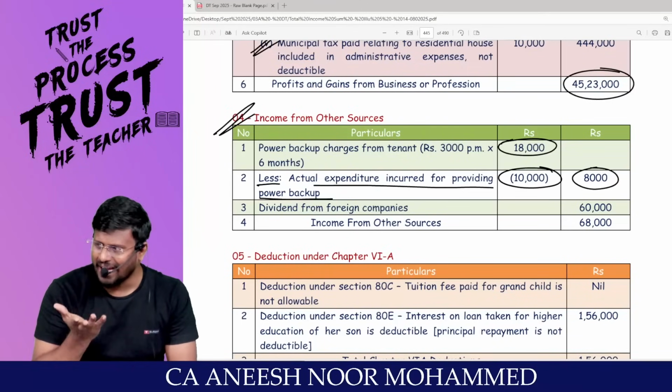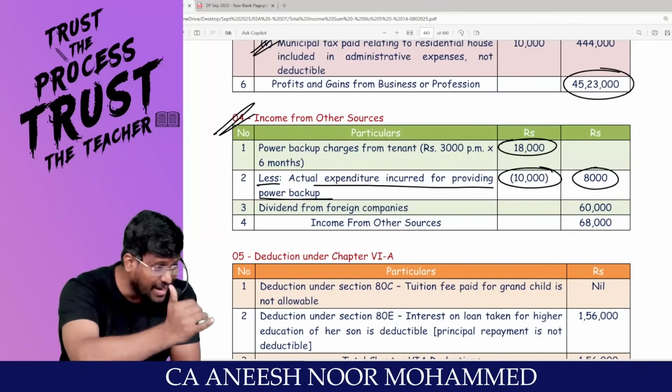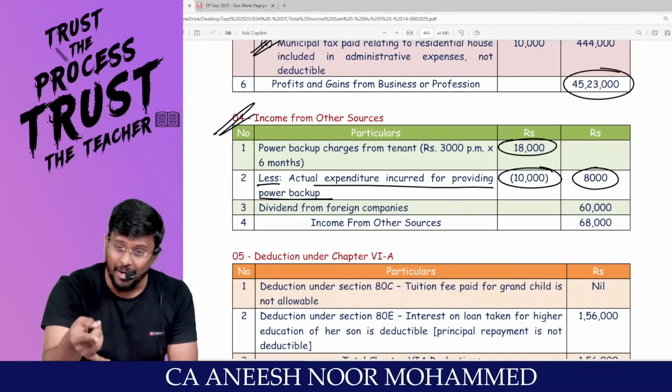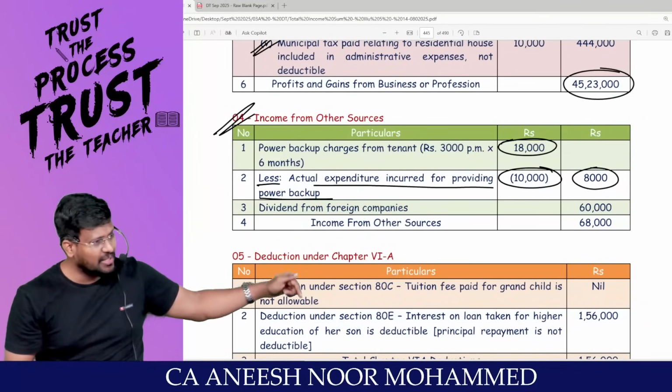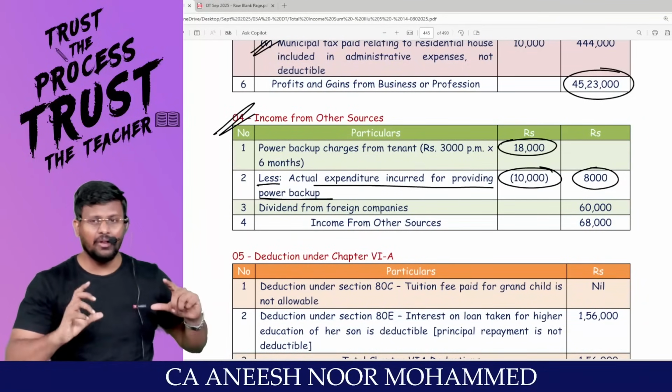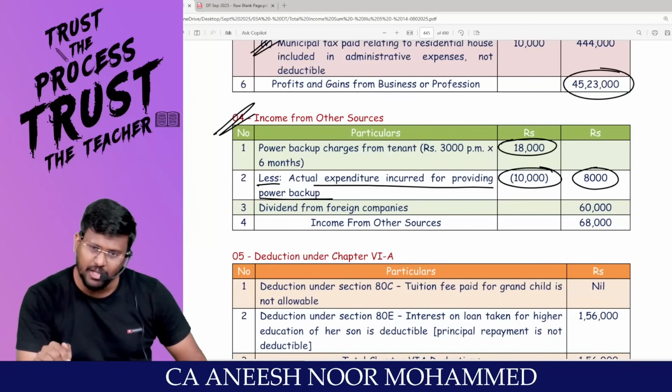Here, what have I let out? I let out power backup charges. That means power backup is not land and building. Power backup means I'm having a generator. That generator has been fixed in the premises which I have let out and I'm collecting charges. You tell me now, is it an IFHP income or IFOS income?